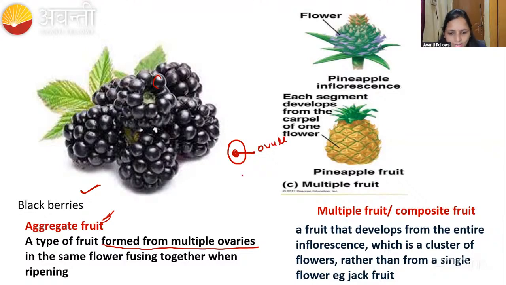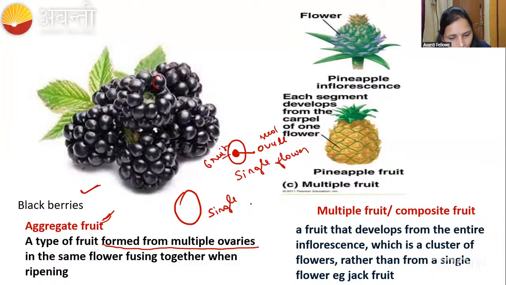In a single flower, kindly see here, this is the ovary and one ovule will be there, right? The ovule will become the seed, and this ovary is going to become a fruit, right? But what will happen in the aggregate fruit is, it is the type of fruit formed from multiple ovaries. There will be many ovaries in the same flower. Take a single flower. A single flower it is.